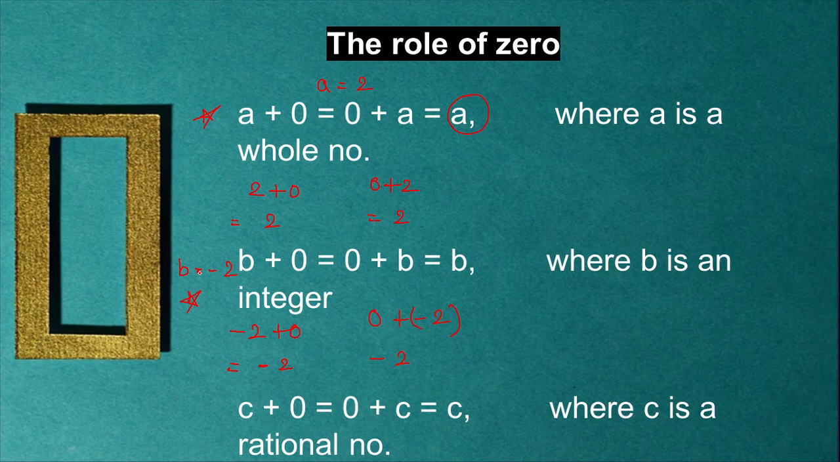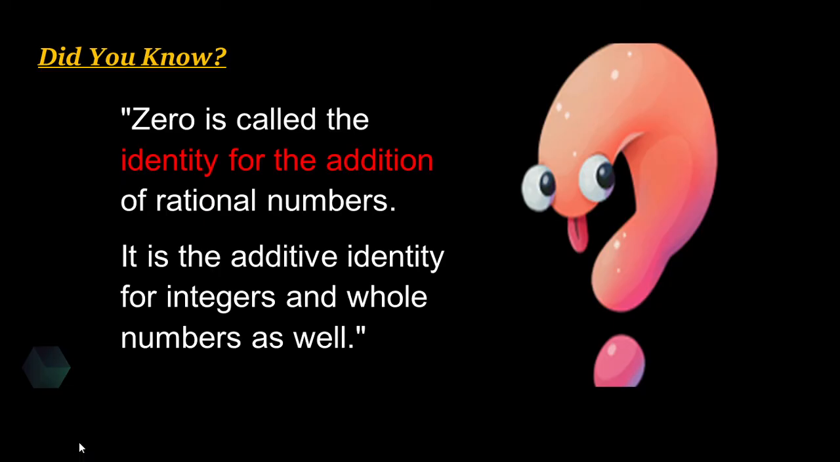Now let's do it with a rational number. Now here c, I am taking it as 1 by 2. Now let's add half with 0. You are getting it as half. Now let's add 0 with half. You are going to get a half. Okay, 1 by 2. So that means what? Whenever you are adding 0 to any whole number or integer or rational number, you are going to get the number itself. Okay, so that is the special property of 0.